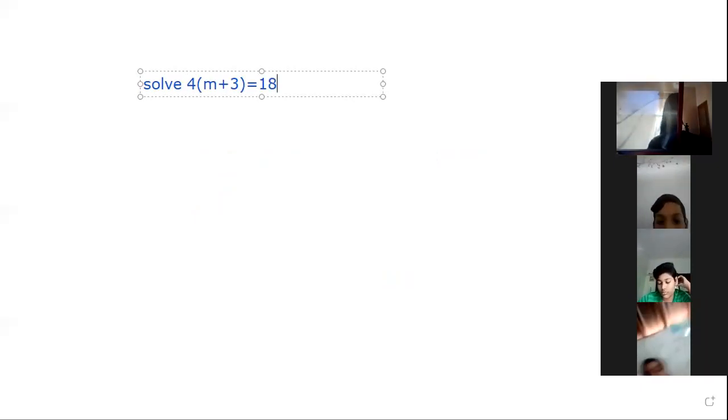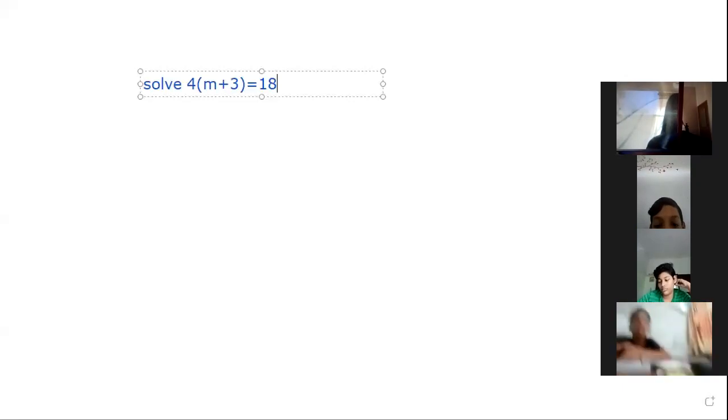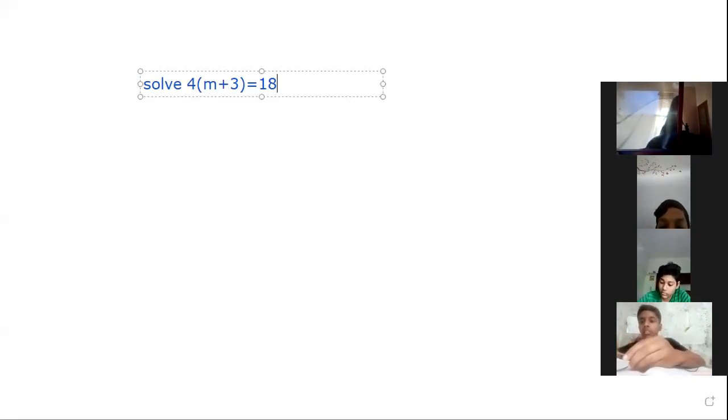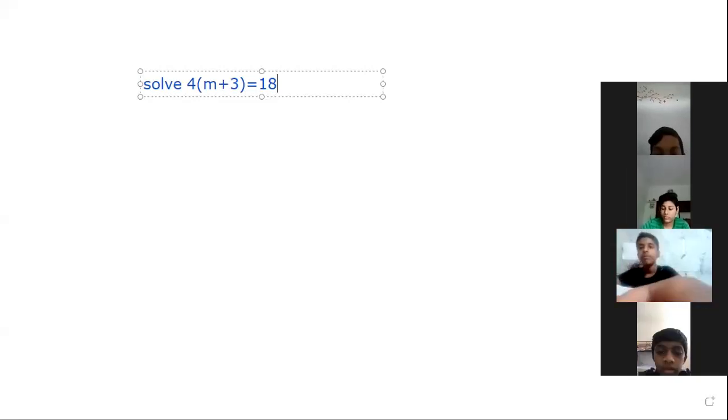First of all, which operation do we have to remove here? Look, there is a bracket given, and outside the bracket there is a 4. That 4 is multiplied with both m and 3. That's why that 4 is commonly multiplied with m plus 3. That 4 is common to both m and 3.